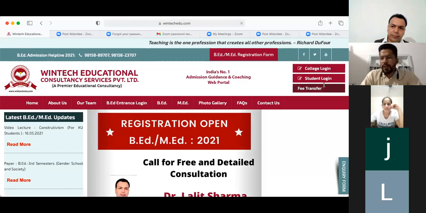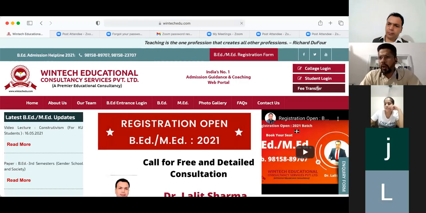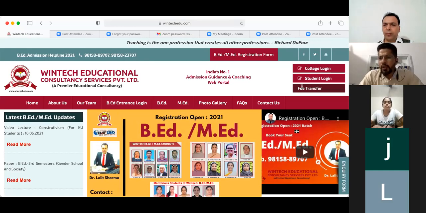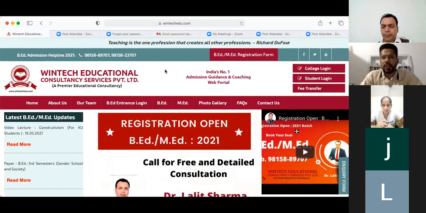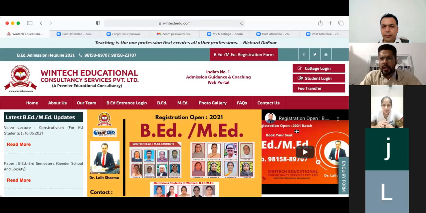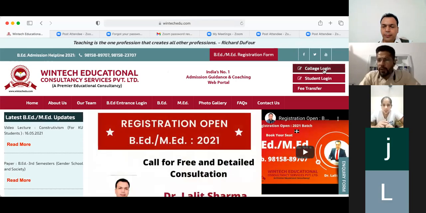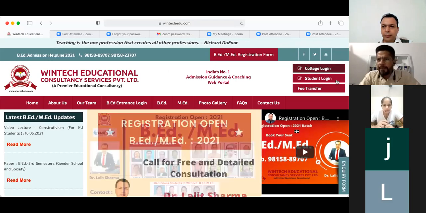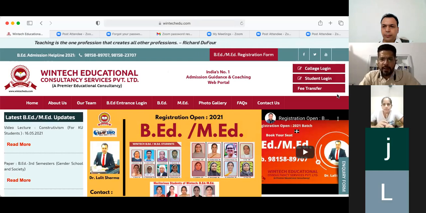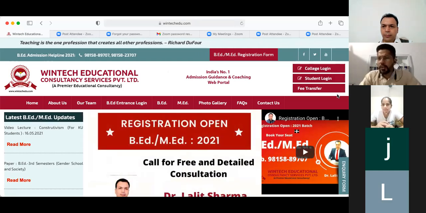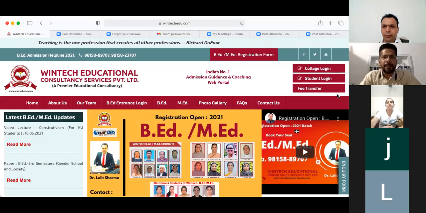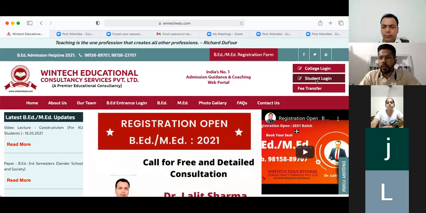So after you have created your user ID and you have got access from our side, then as you open our website, on the main page, on the top right, you find 3 options: college login, student login, and fee transfer. Can you see these options? 3 options over there on the top, on the right side. So you have to click on the student login.